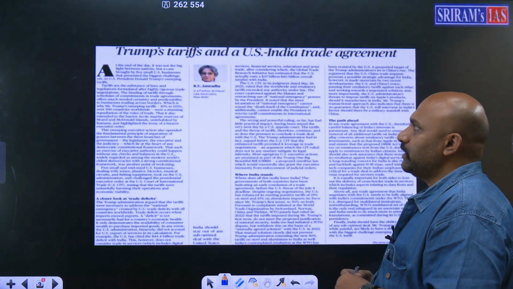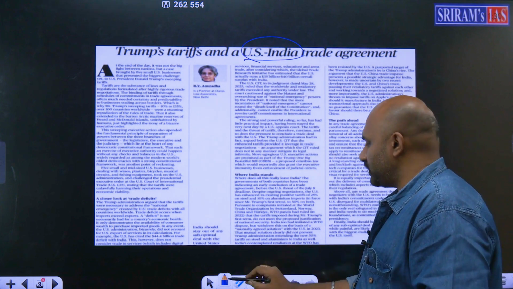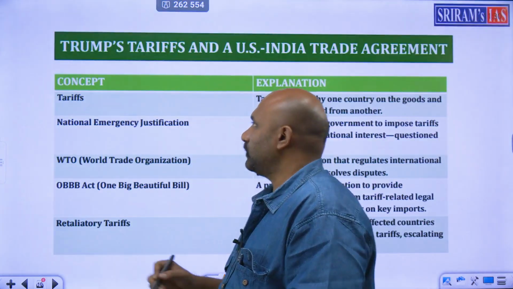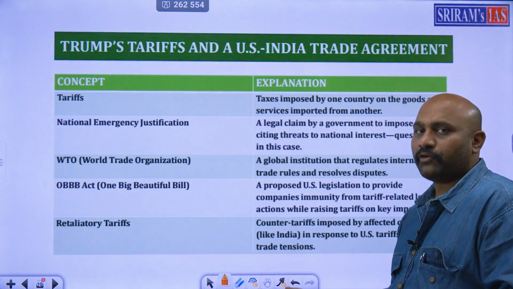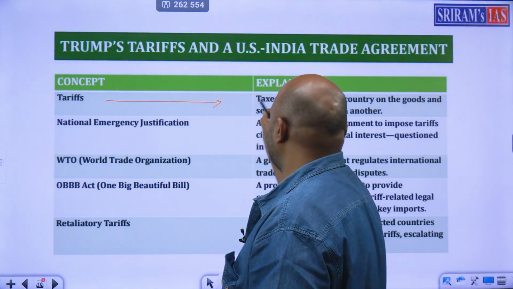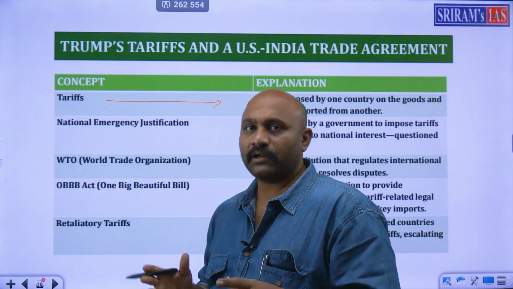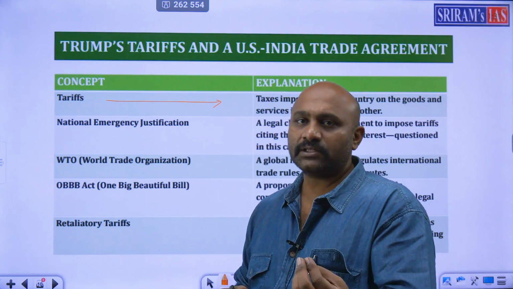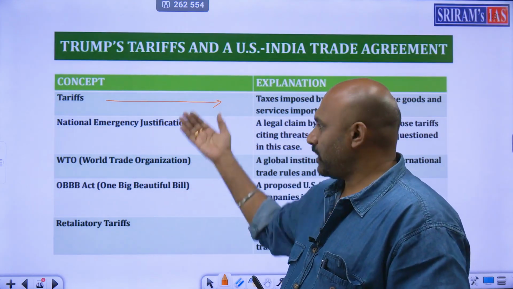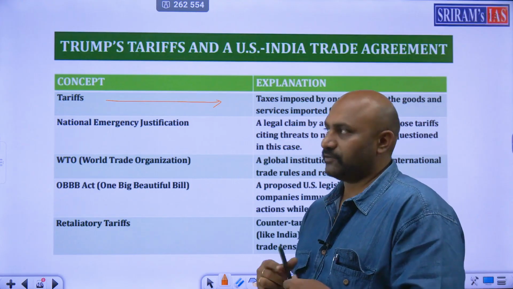Next topic for today: Trump's tariffs and the US-India trade agreement. What is the issue? Let's have a quick glance. I put everything in tabular form so that it's easy for you to revise. Tariffs and what is expenditure. First, let's look at all the concepts in this particular article. If you don't understand the concepts, you will never understand the article. Therefore, I'm making your work very simple. I put all the concepts first, and then we'll get into the article and the data.